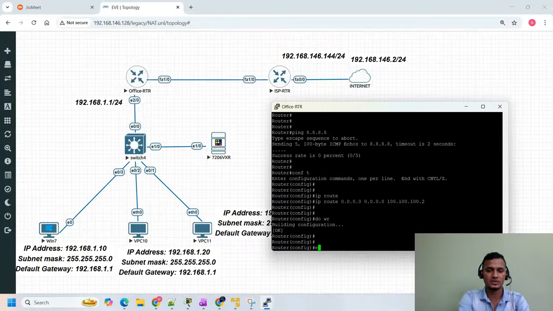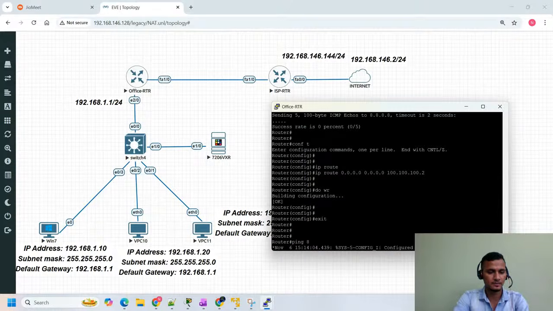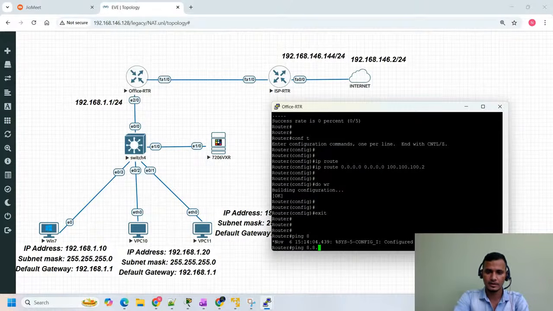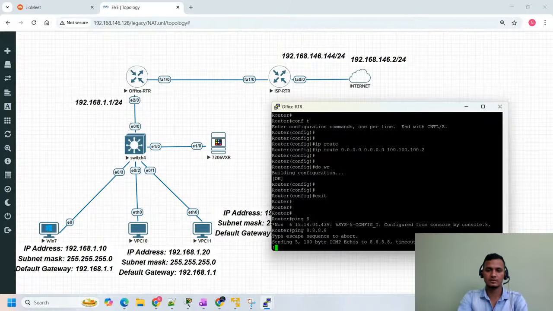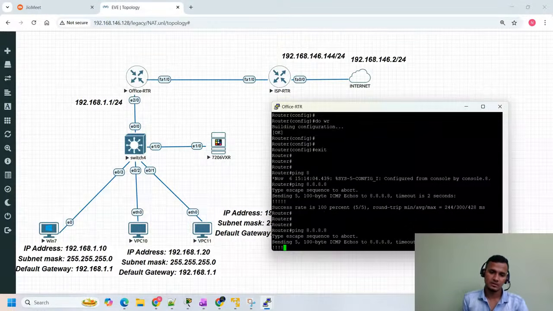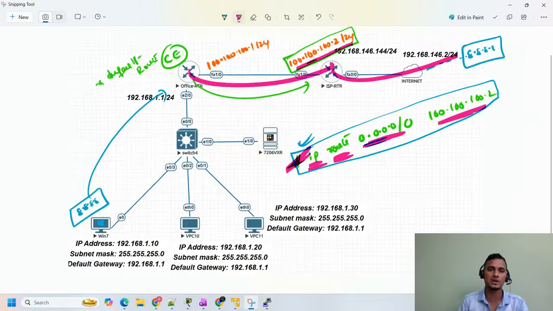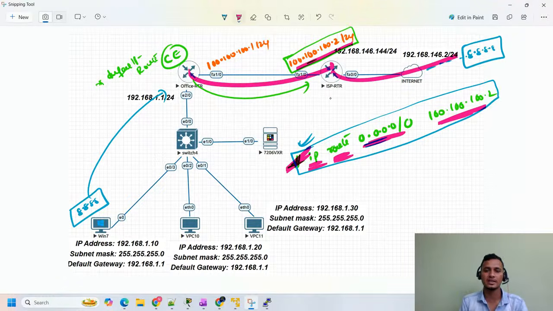Let me save the configuration, and if I try to ping from here, ping 8.8.8.8, see the magic. What we learn, we are not only learning NAT, we are learning the basic setup as well. So how we need to set up. To reach the internet, we require the IP address configuration, right?